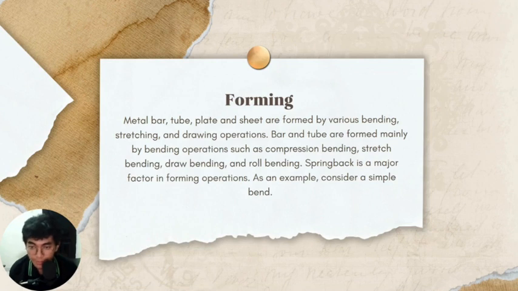Since metal springs back, it is often overbent by an amount sufficient to produce the desired degree of bend or bend angle after spring back. Bending of bar and tube: the four basic methods of bending bar and tube stock are compression bending, draw bending, straight bending, and roll bending. We go to the next slide.